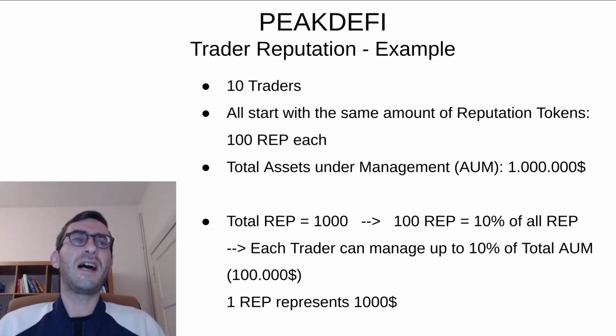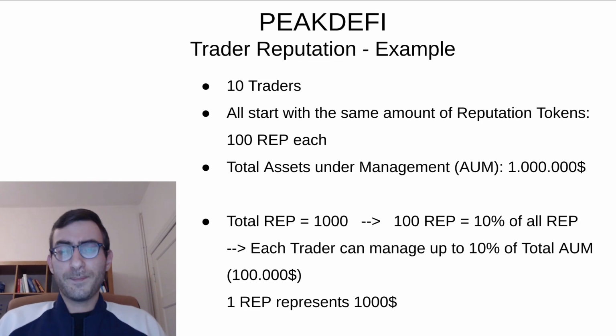Let's make a specific example. These numbers are made up, but I think they're easy to follow. So let's imagine we start out with 10 traders. Every trader gets the same amount of reputation tokens in the beginning. Let's call them rep for short. And let's say that each of those 10 traders starts out with 100 rep. That means we have 1,000 rep for this fund overall. And let's also, just for simplicity's sake, say that the total assets under management are $1 million worth.